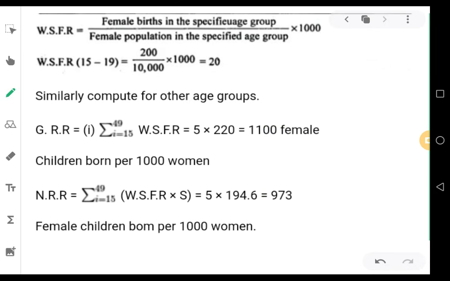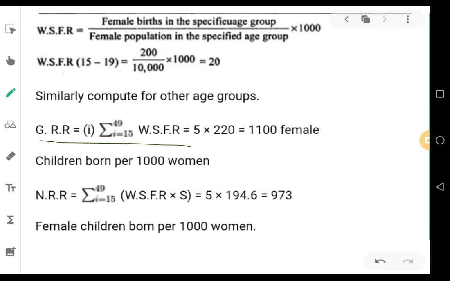What is the formula for GRR? GRR is equal to I into summation of WSFR. I is the width of the age groups, that is 5 years.